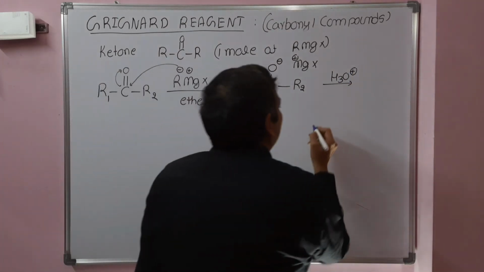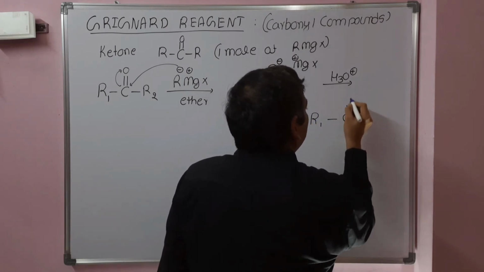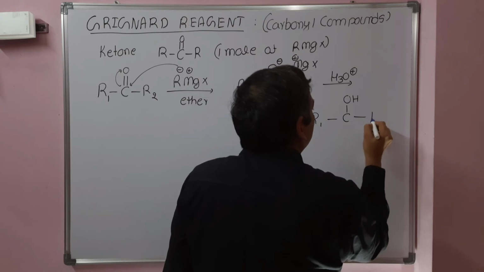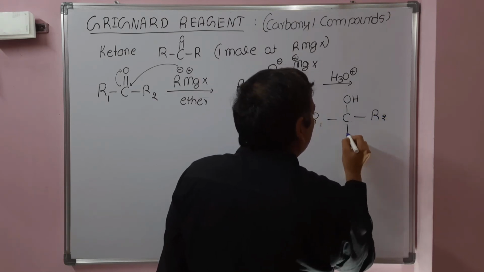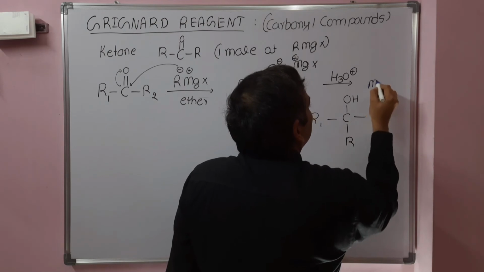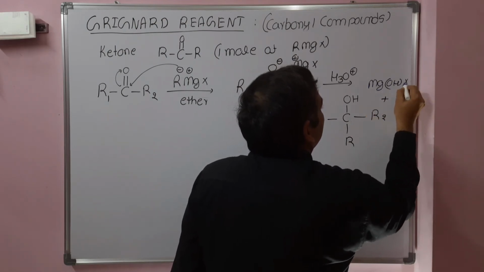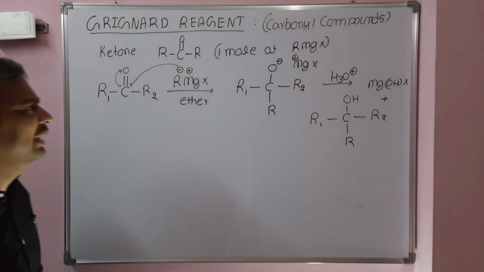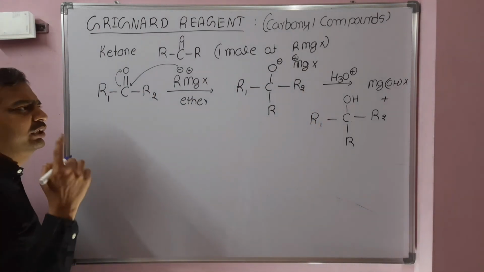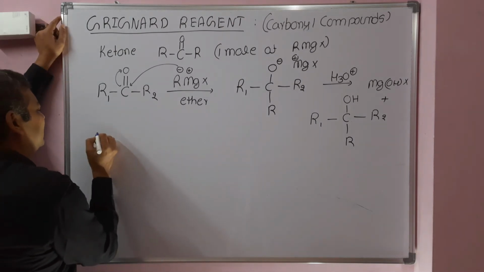During acidic hydrolysis, the product obtained is R1R2R-COH, a tertiary alcohol, where this R is from the Grignard reagent, and the side product is MgOHX. This is the general mechanism for keto compounds. Ketones will react with only 1 mole of the Grignard reagent.